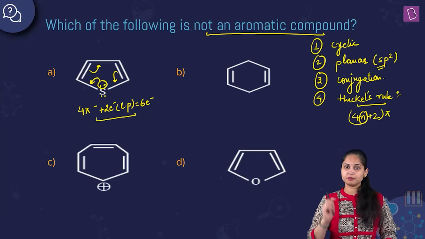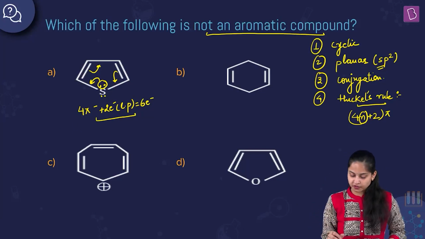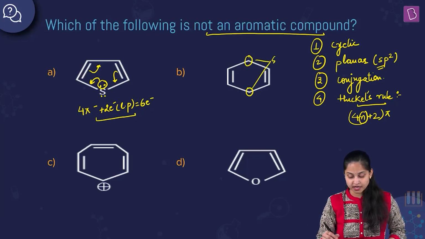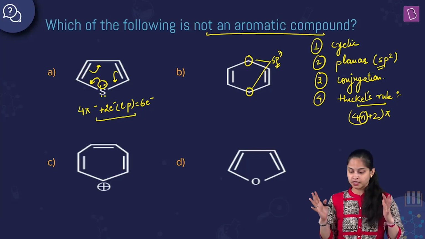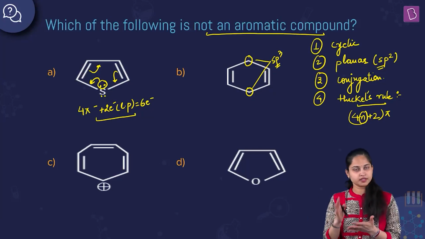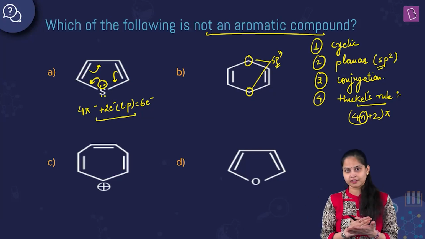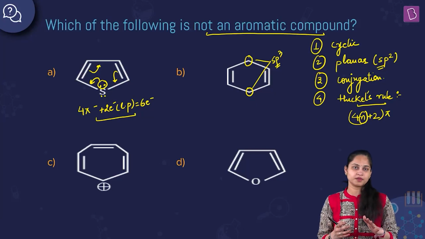Talking about option number B now. Over here, straight away I can say that I am seeing 2 carbon atoms which are sp3 hybridized. And we want every atom present in the compound to be sp2 hybridized in order to satisfy the planarity condition. No doubt this is cyclic in nature, but this is not planar. Even the conjugation is also not taking place.